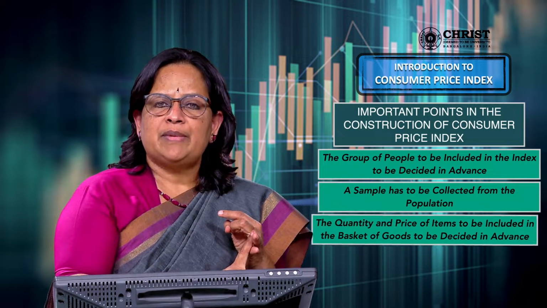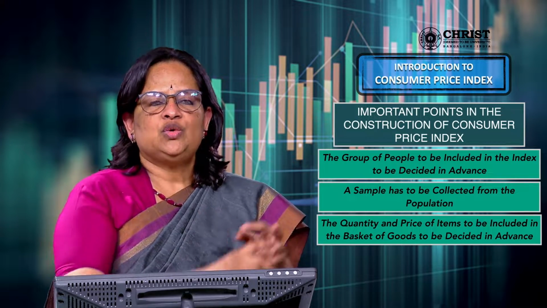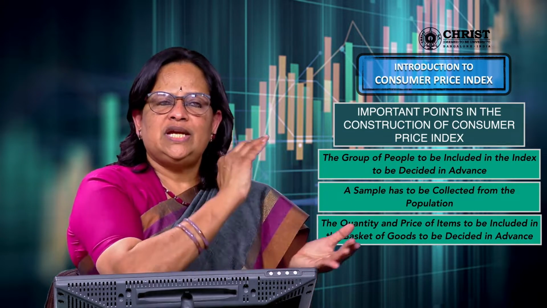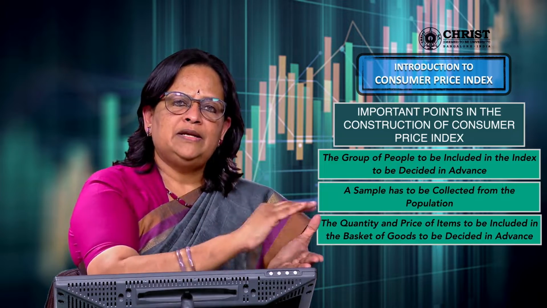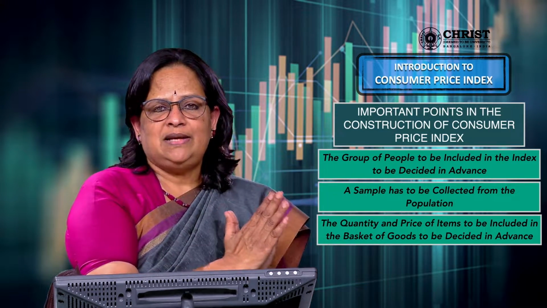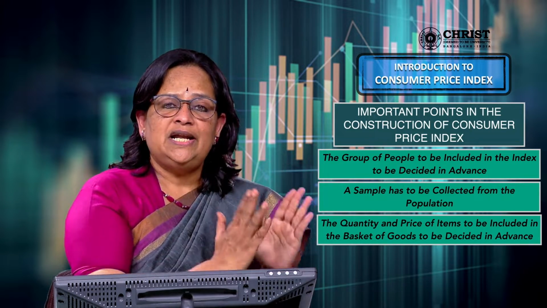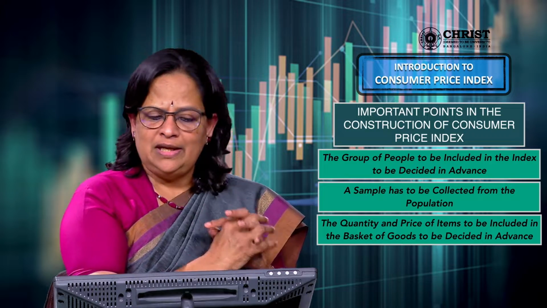Then the quantity and price of items to be included in the basket of goods must be decided in advance. So what all items do they use? I told you: below poverty line, middle income and high income. In the basket of goods, though the headings are the same, what they actually use is totally different. So we have to decide in advance what we are going to include in the index.